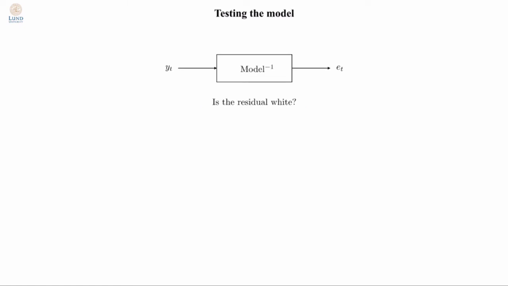We will in the following strive to build a model for the data that we have observed, and then we will filter our measurement through the inverse of this model to see if the residual, that is the part the model has not been able to explain, is white. If it is, then the residual contains no further structure that we can exploit and we are done. However, if the residual is not white, we can perhaps improve our model further by exploiting these remaining dependencies, making the model better. We will return to this in the following.